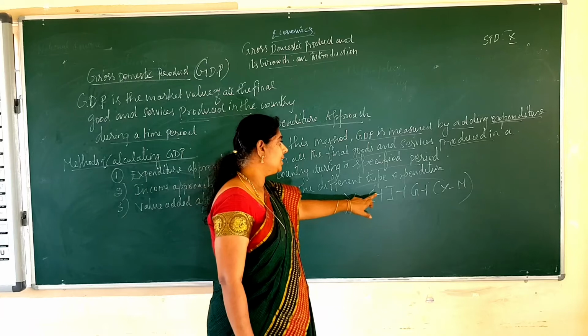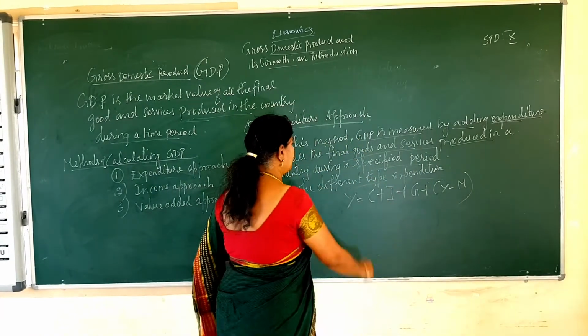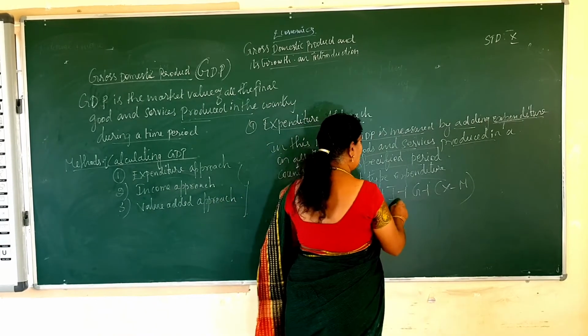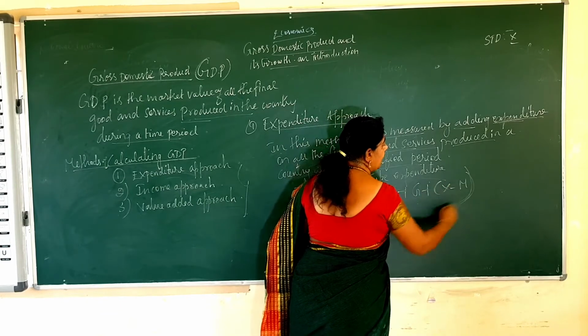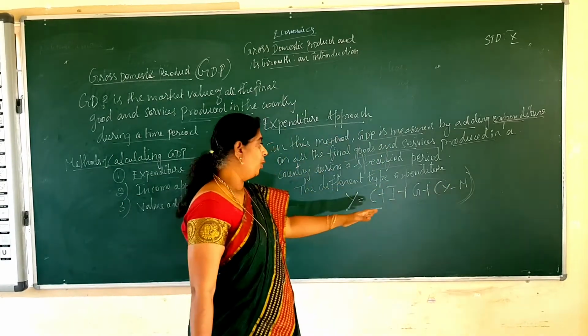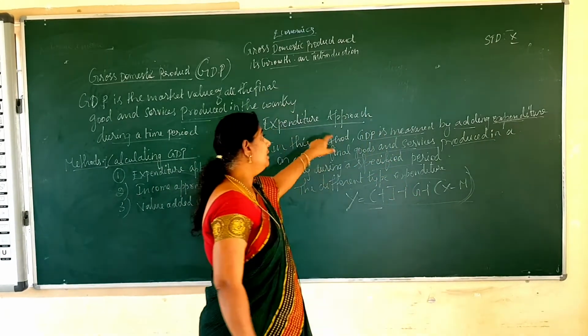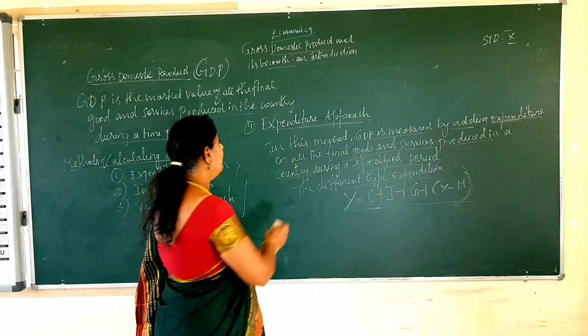These expenditures are spent for the production of total goods and services. Y is GDP, C is consumption, I is investment, G is government expenditure, X is export and M is import. If you add all this, we'll get the GDP. This is one method, that is the expenditure method.